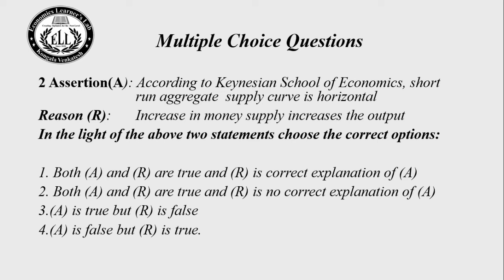Stop doing it. Let us see. Assertion A. According to the Keynesian school of economics, the short-run aggregate supply curve is horizontal. Yes, this statement is right. Reason R. Increase in supply increases the output. No, this statement is wrong. So the right answer for this question is choice number 3. A is true but R is false.